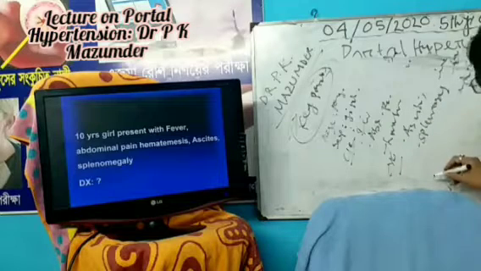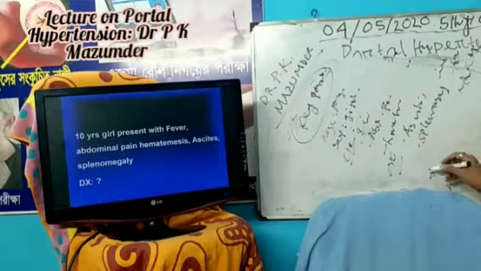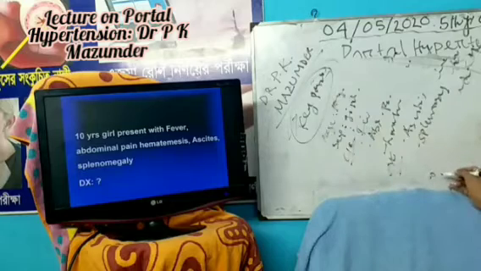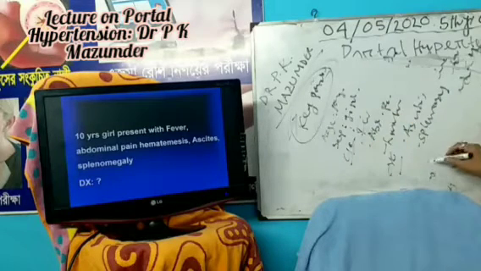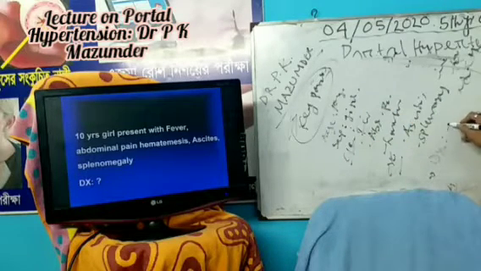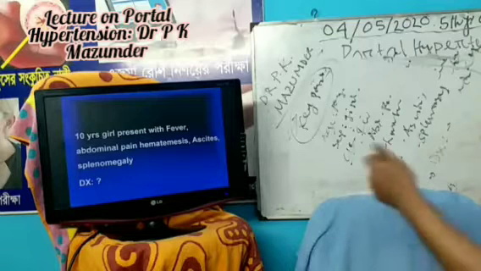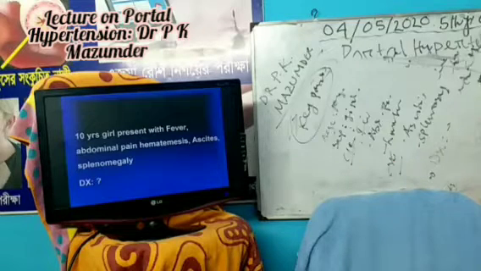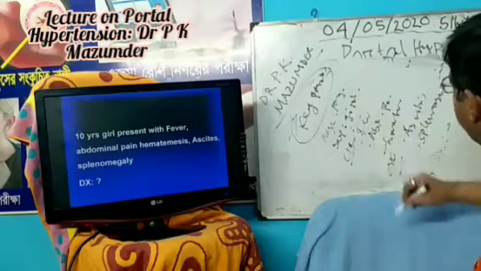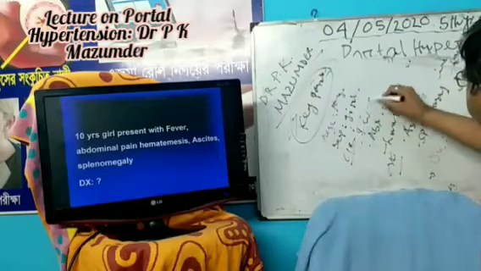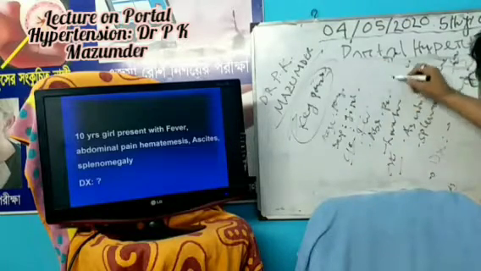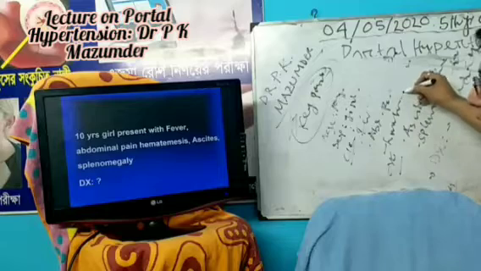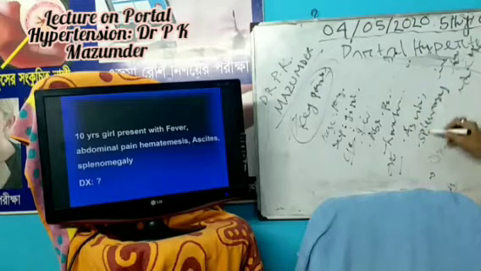Then you write down, from the above scenario or above key points, my diagnosis is. Can you tell me what the diagnosis is? This patient is a 10-year-old girl with the symptoms fever, abdominal pain, hematemesis, and on examination ascites, splenomegaly.